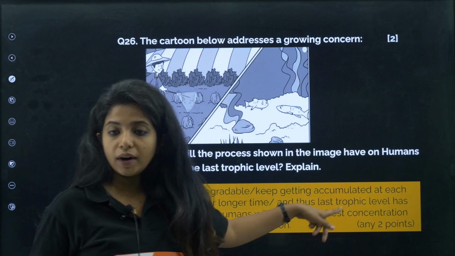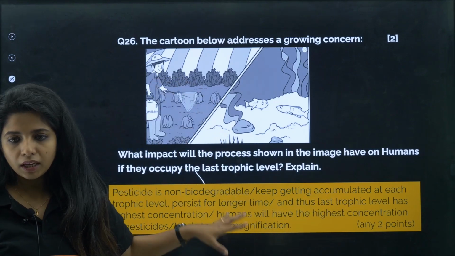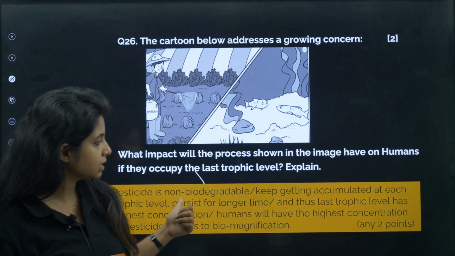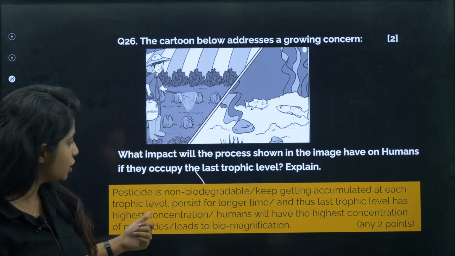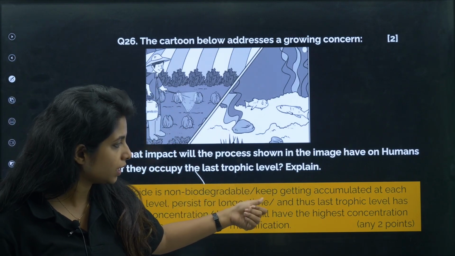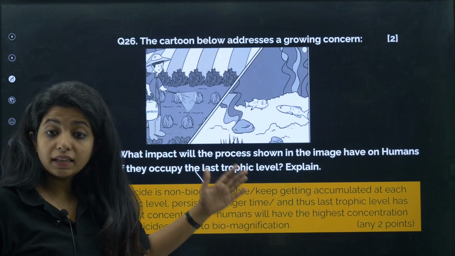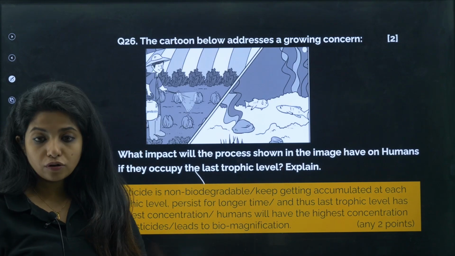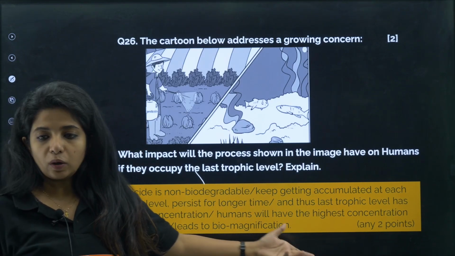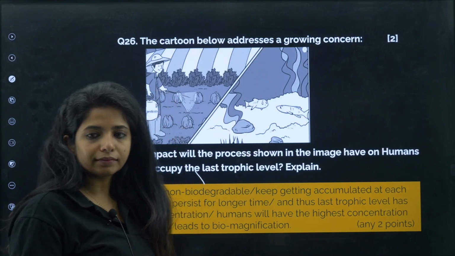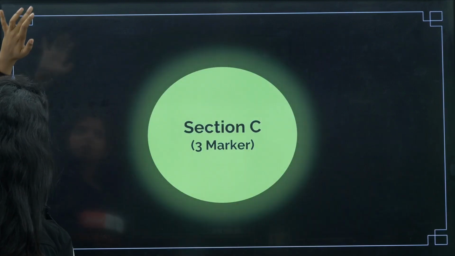Any 2 points are required over here. Write it properly. Pesticide is going to get accumulated at each trophic level as it persists for a longer time, and hence the human beings who occupy the highest trophic level would be having the highest concentration as well, and this is known as biomagnification. Cool. So this is also done.